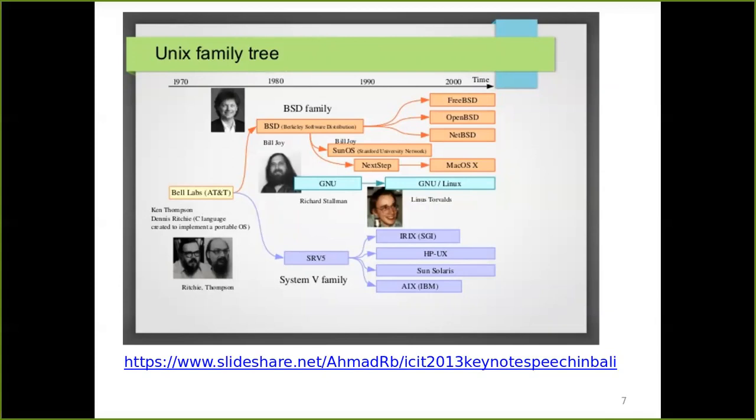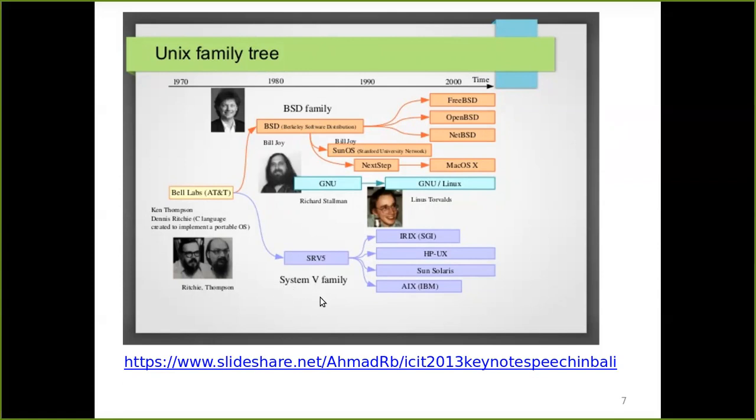This is the Unix family tree. I have taken it from this slide, so you can check more details there. Everything started with Unix, from either of two families: BSD, Berkeley Software Distribution, or System V Release 4, SVR4. V is the Roman numeral for 5, so it is System 5 Release 4.